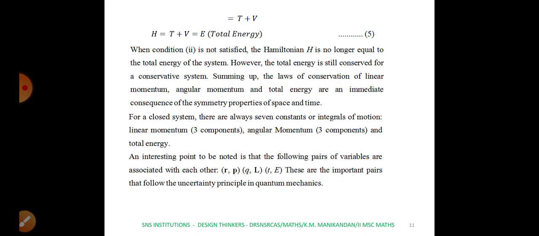Now we have proved that the total energy is conserved for a conservative system.